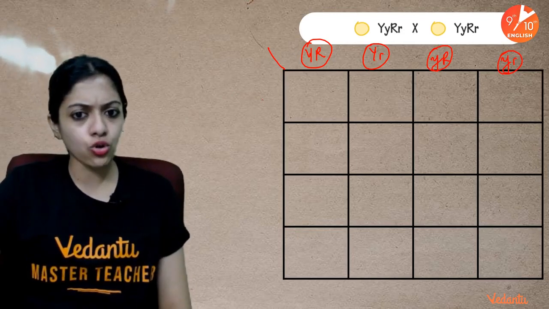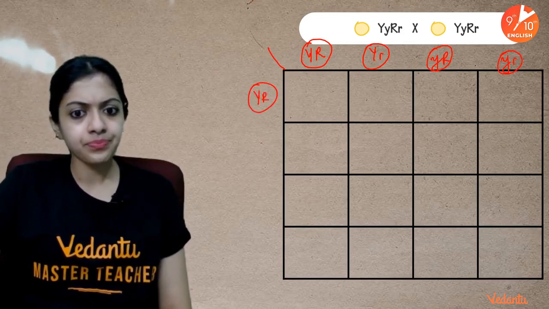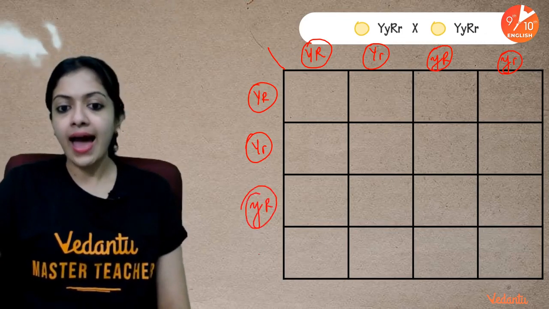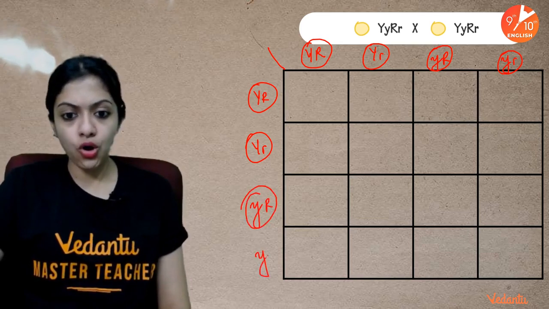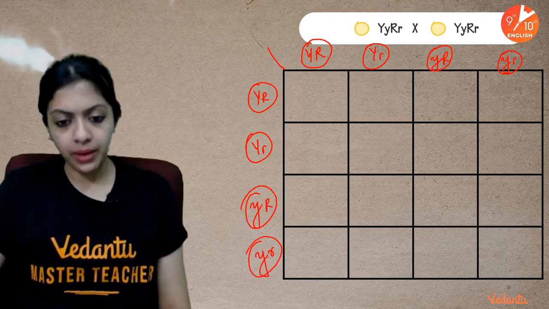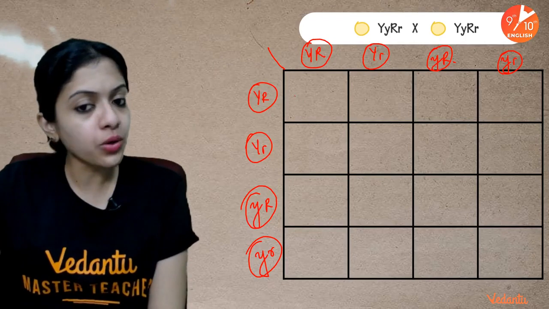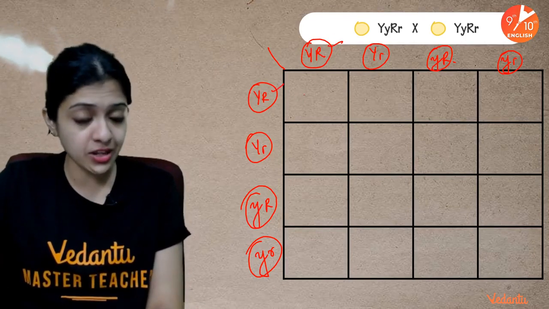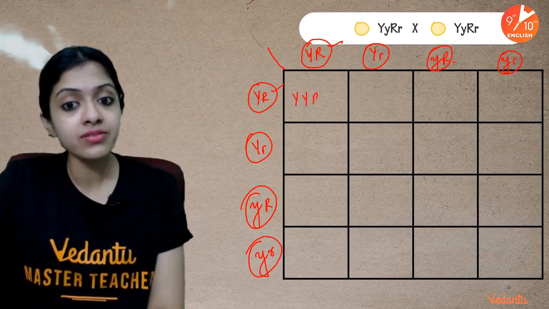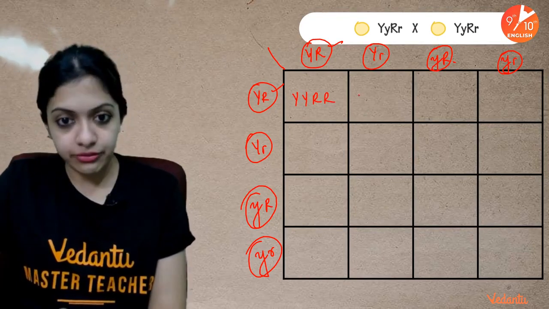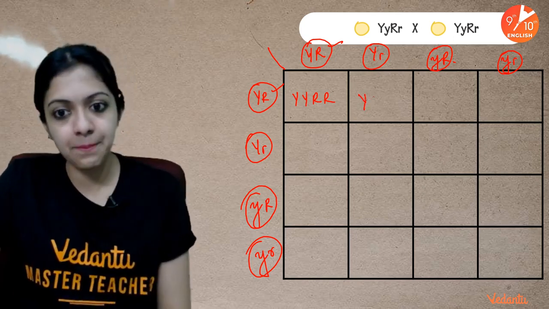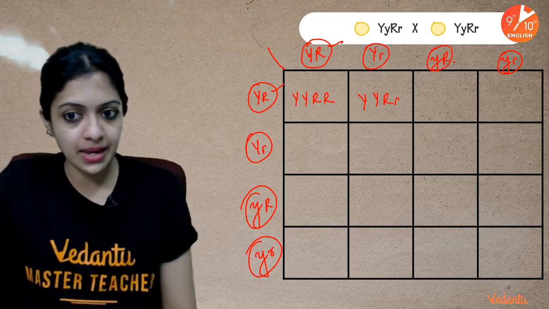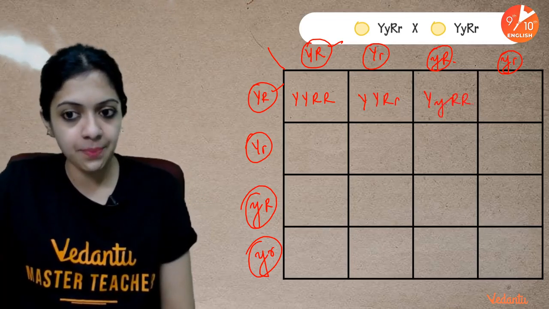Likewise for the other parent also: capital Y capital R, capital Y small r, small y capital R, and small y small r. So this would be cross multiplying both. If this particular sperm fertilized this particular egg, the resulting offspring would have this as its genotype. If this sperm and this egg combine, it would have this as its genotype. I will just work out one row for the time being, because it will take some time.